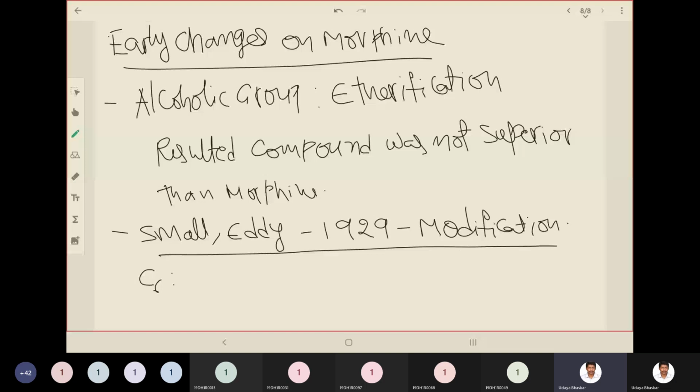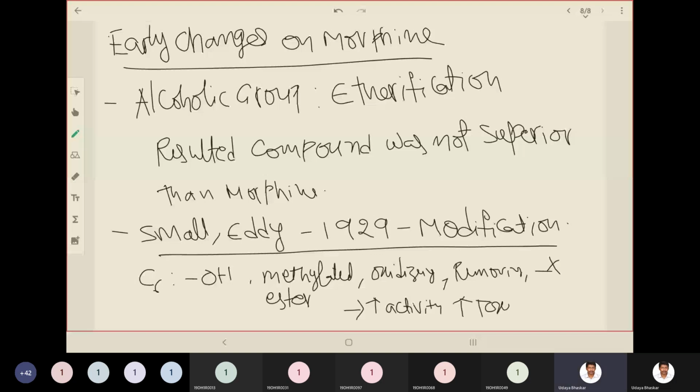Methylated, that means adding CH3, esterifying, making it an ester, oxidizing, removing, or adding some halogen. What happens? It increases the activity, and also increases the toxicity.